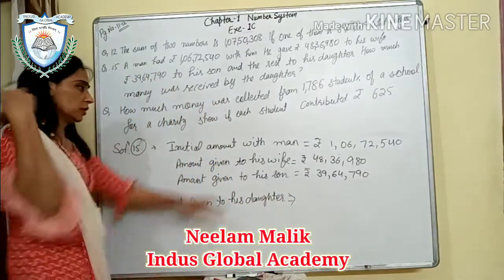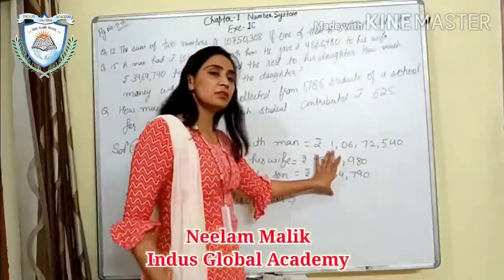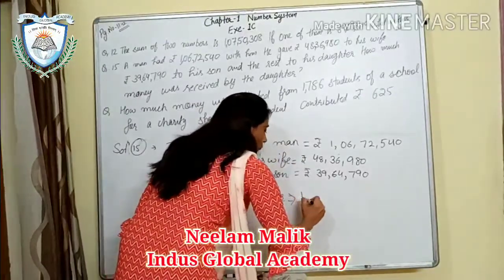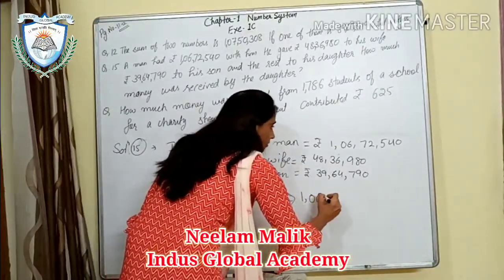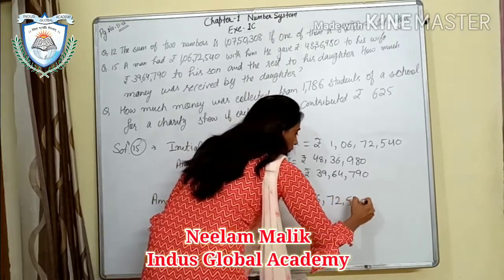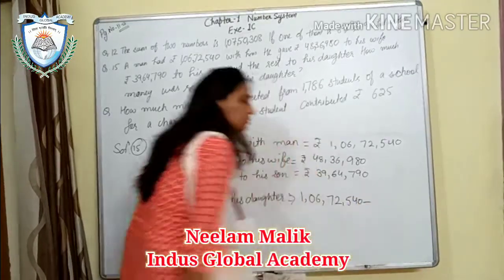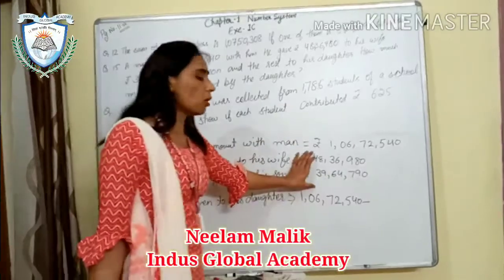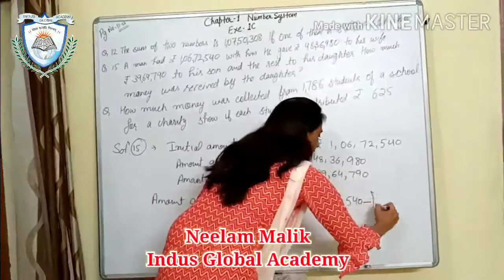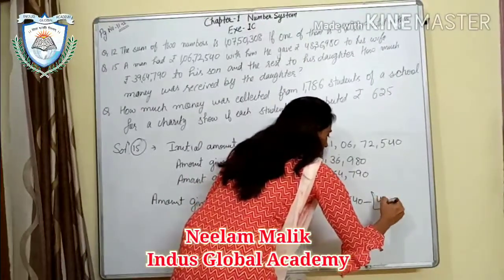What? Total amount minus these two. So how will you write it here? You will write here 1 crore 6 lakh 72,540 minus the sum of these two. So write that 48 lakh